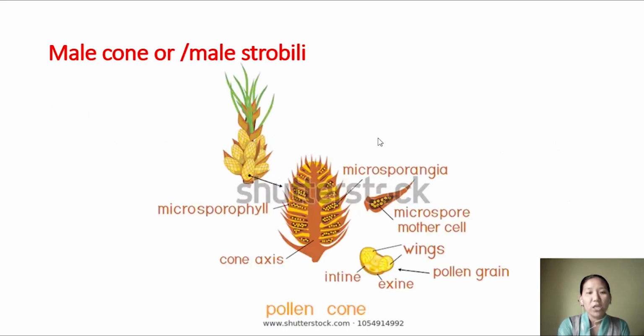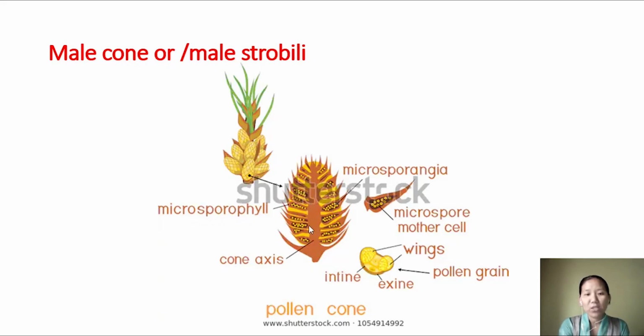Here you can see a number of male cones, and this is one such male cone. As discussed, the cone has a number of sporophylls. In the case of the male cone, we call the sporophyll a microsporophyll.